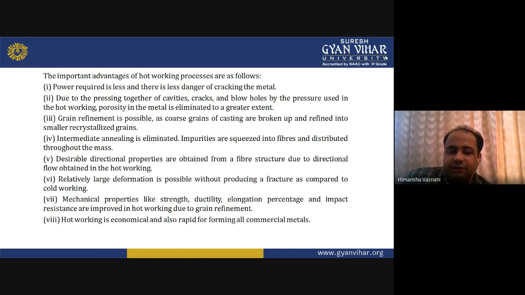Then relatively large deformation is possible without producing fracture, as compared to cold working. Yes, they can go for large plastic deformations without producing a fracture, whereas in cold working a fracture may occur, meaning breakdown of the workpiece.